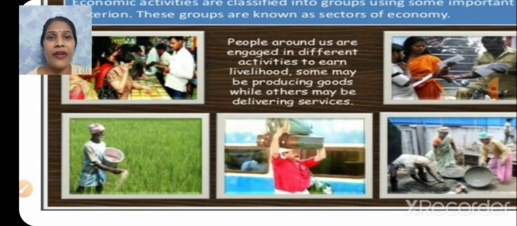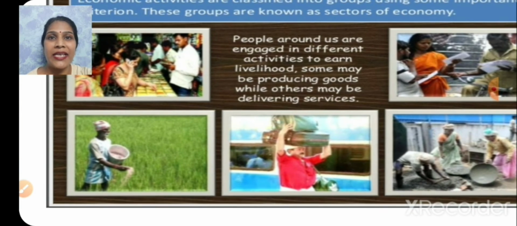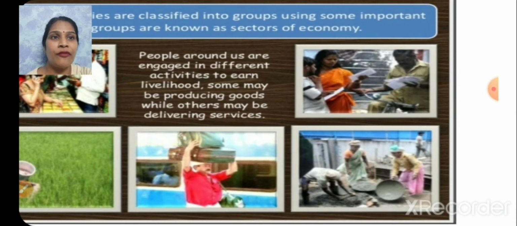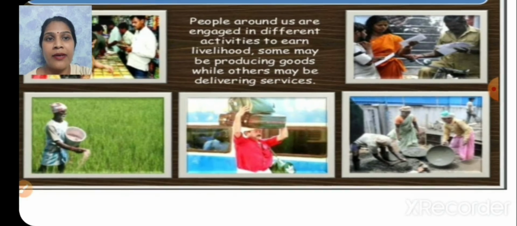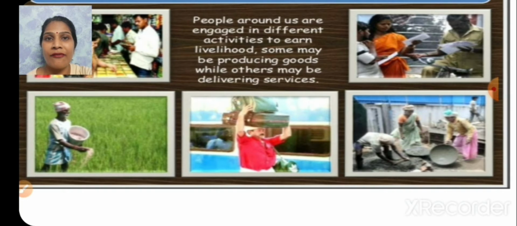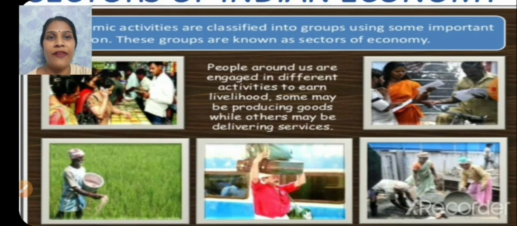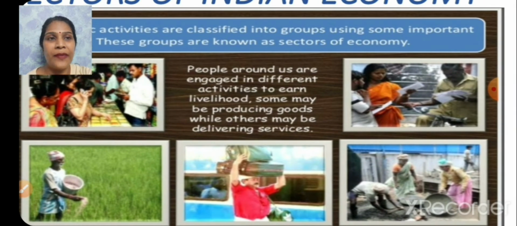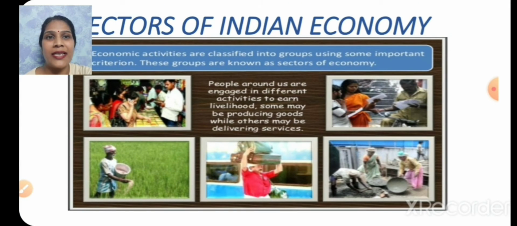See, in this picture we can see people engaging in different works. Some of the people are doing jobs, the postman is delivering postcards and letters, some are laborers, some are coolies over here, and some farmers we can see. So these are the different activities which we can see here, right? With this we could understand what economic activities are.